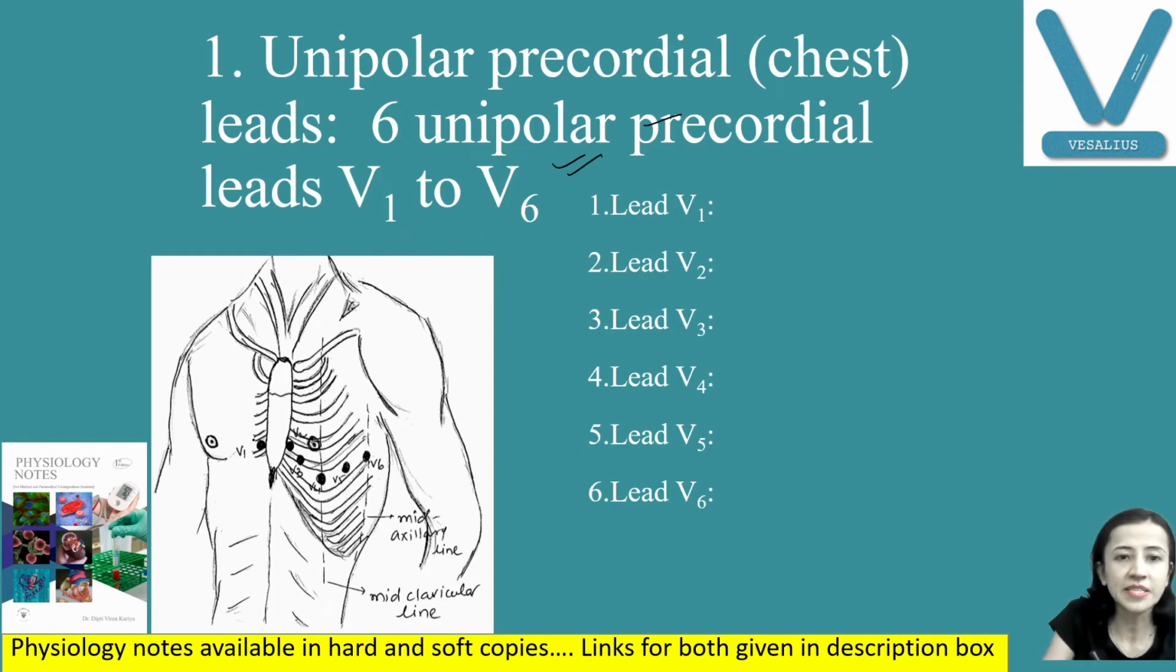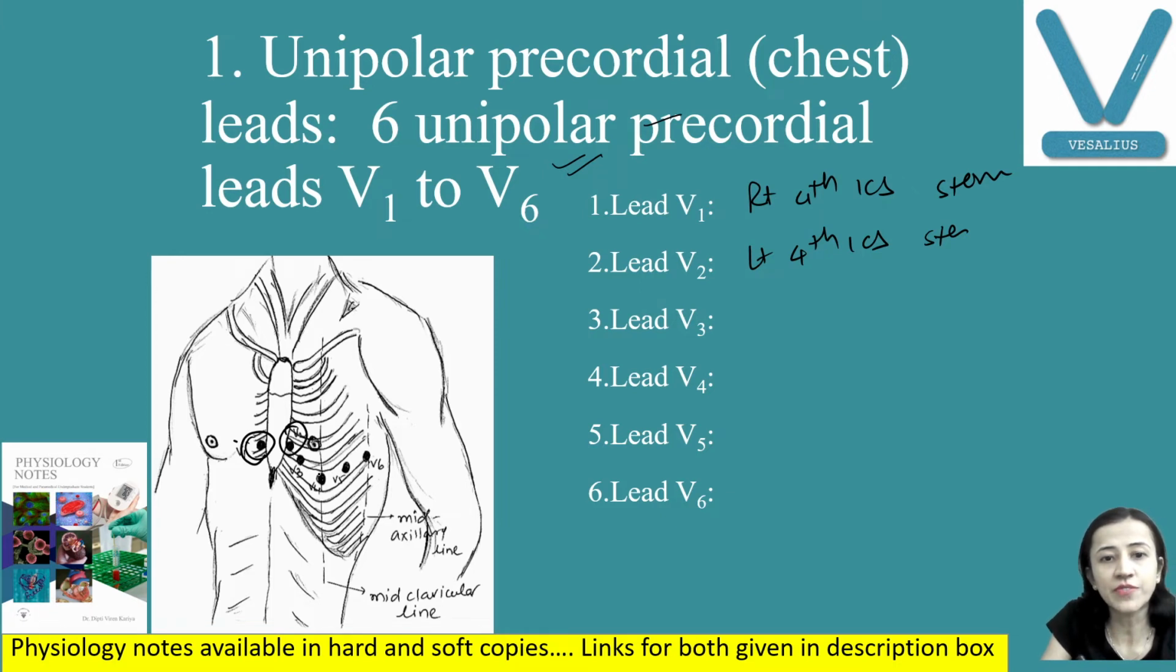Now V1 we are placing here, that is in the right fourth intercostal space near the sternum. V2, that is in the left fourth intercostal space near the sternum, but on the left side, you can see here, this is V2. V3, that is between V2 and V4, here in between. Okay, between V2 and V4.